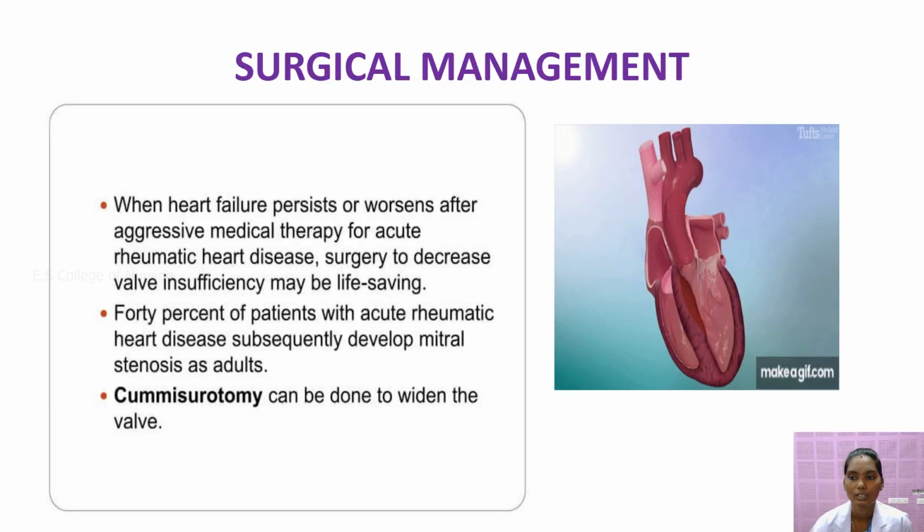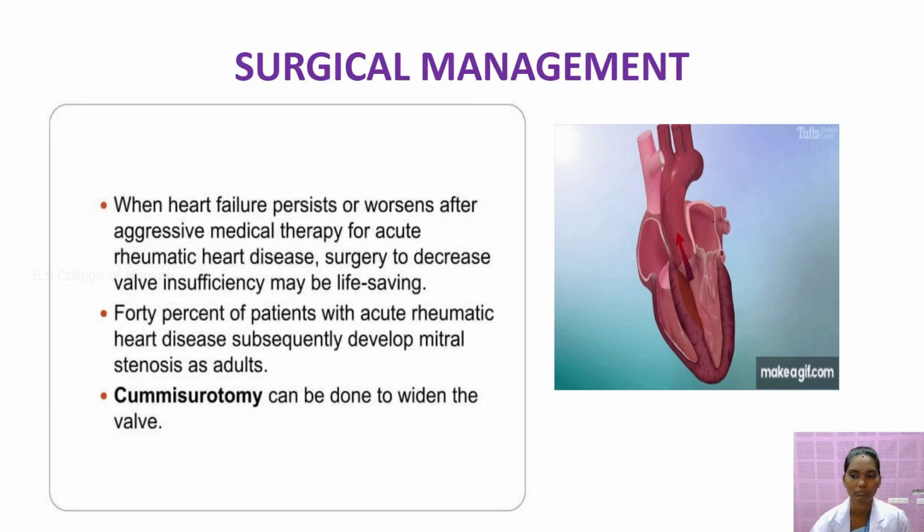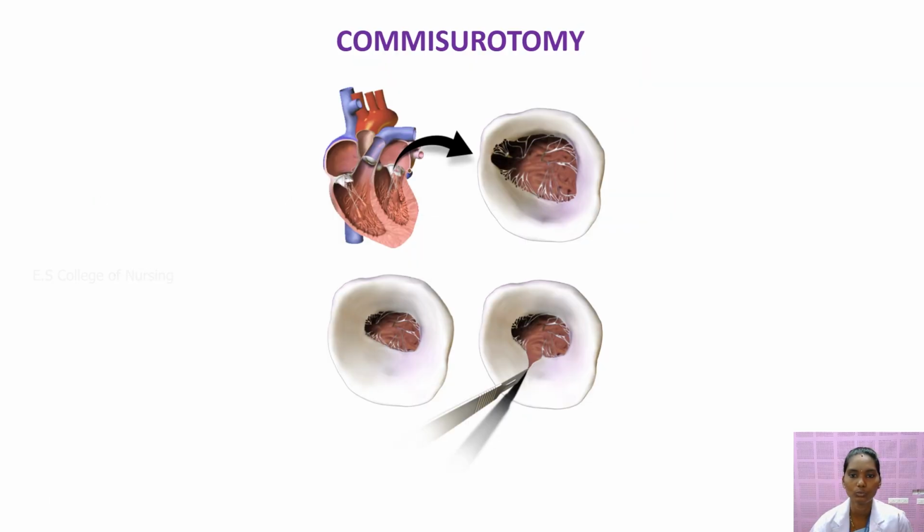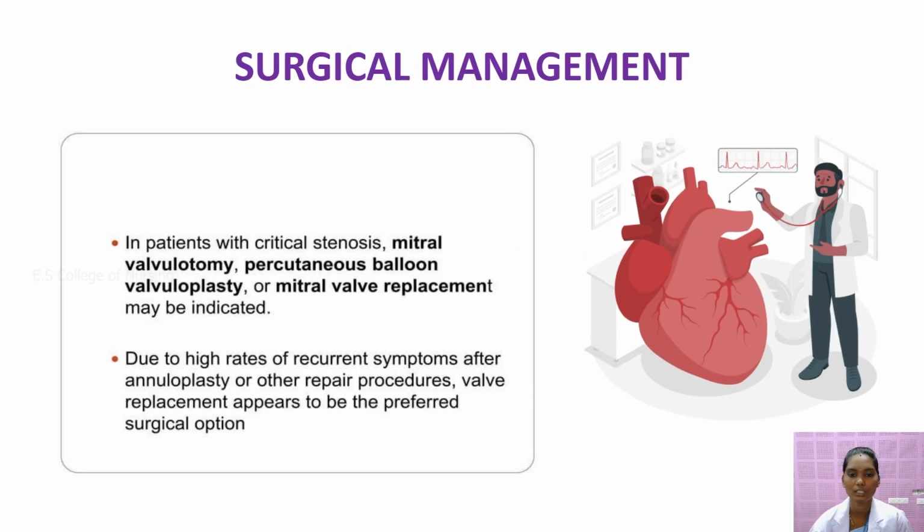Next we'll move on to surgical management of rheumatic disease. Mainly we'll do the commissurotomy. Commissurotomy surgery is mainly done for the mitral valve. It helps to improve the blood circulation of the heart. Next, other surgical management is mitral valvotomy, or percutaneous balloon valvuloplasty. So mitral valvotomy is otherwise known as percutaneous balloon valvuloplasty. This procedure helps to improve the blood circulation of the heart.